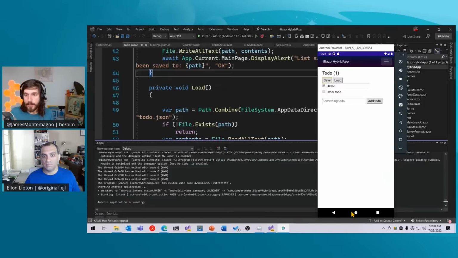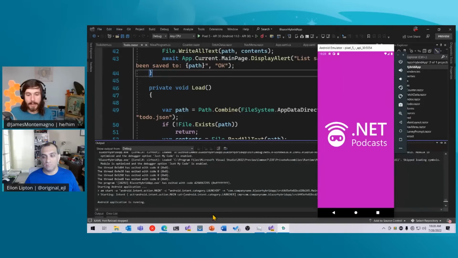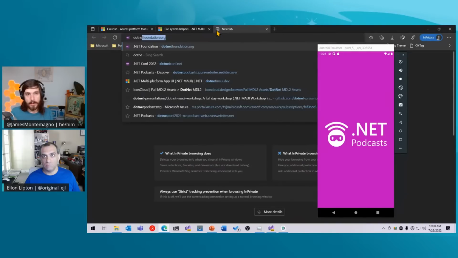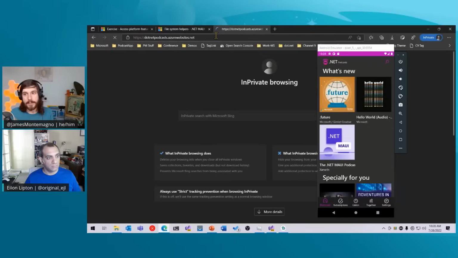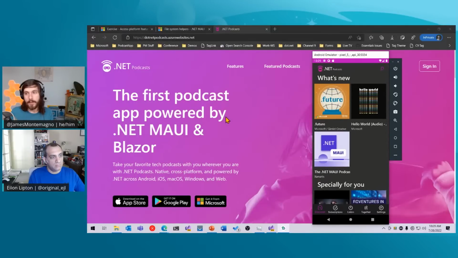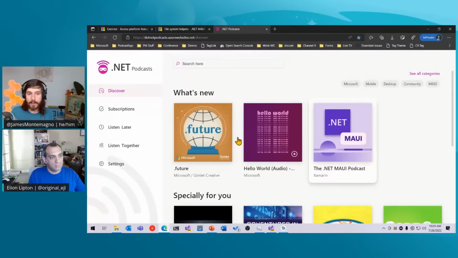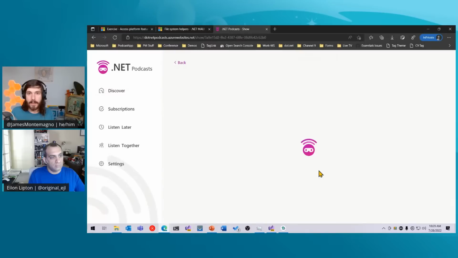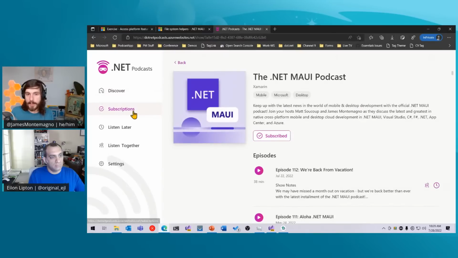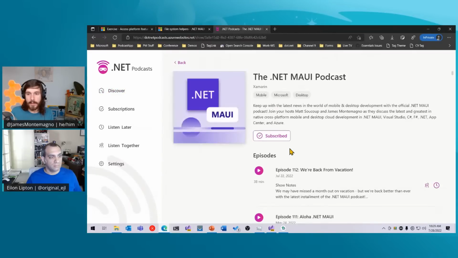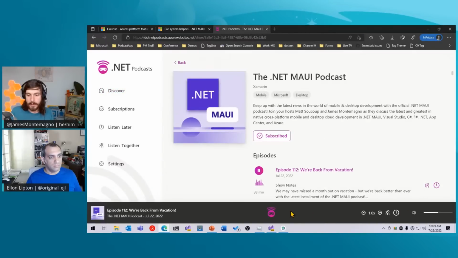Now, the other thing that we were talking about too is that you can sort of blend these different bits and pieces together. So you went to .NETpodcast.com, for example, back over here is an ASP.NET website and a Blazor app that is built 100% in Blazor here. And I can tap on podcasts over here, which is nice. I can subscribe to them over here. I can go ahead and start listening to a podcast, which is cool as well.